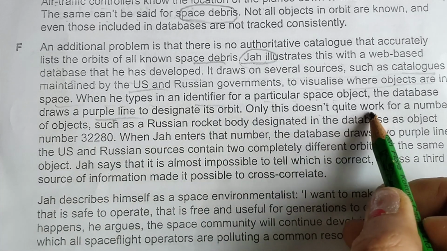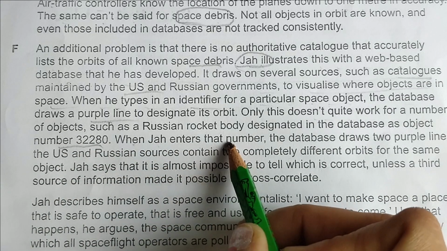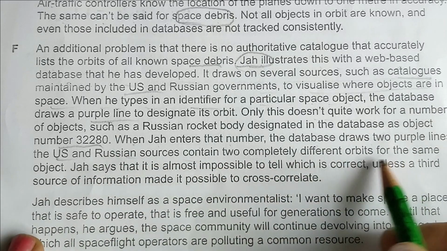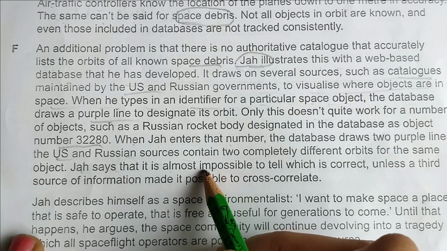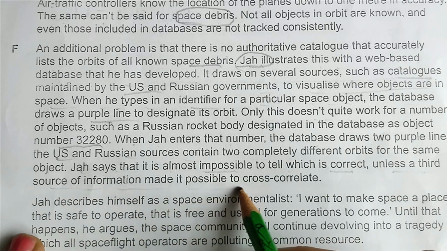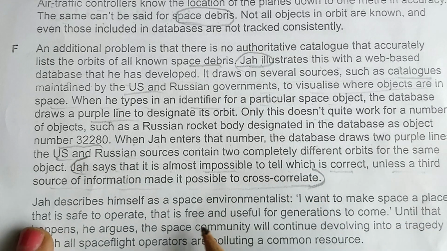Only this doesn't quite work for one number. When Jha enters that number, the database draws two purple lines, from US and Russian sources. Jha says it is almost impossible to tell which is correct unless a third source of information made it possible to cross-correlate. So this is also useful for another type of question.